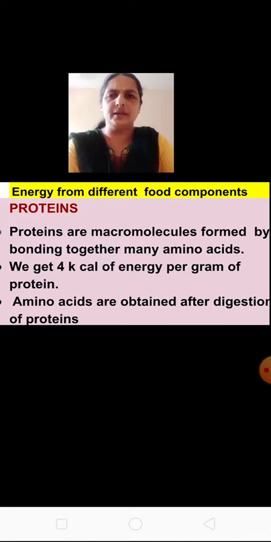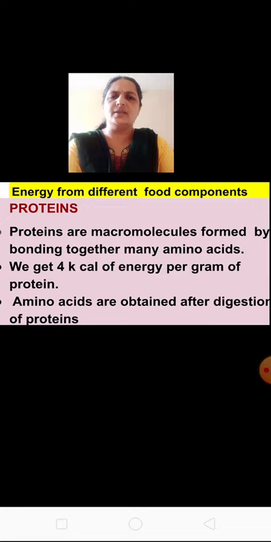Now one by one let us learn. We learned how protein is useful for our body. First of all, what is protein? Proteins are macromolecules formed by bonding together many amino acids. When many amino acids join, they form proteins. And how much energy do we get from this? We get 4 kilocalories of energy from 1 gram of protein.